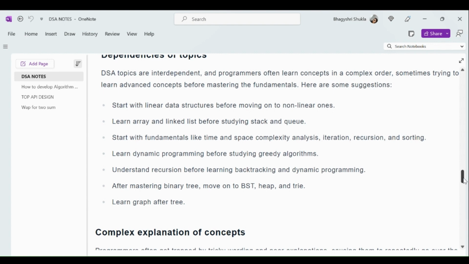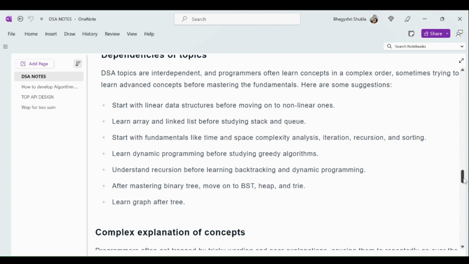Learn dynamic programming before starting the greedy algorithm. Before jumping on to the greedy algorithm, I need the fundamental knowledge, so first we have to learn dynamic programming. Like that we have to go topic by topic, not jump directly. Understand recursion before learning backtracking and dynamic programming, and after mastering binary trees, move on to BST, heap and trie. So this is the sequence which I'm trying to elaborate, which we can follow and learn. Learn graphs after trees.